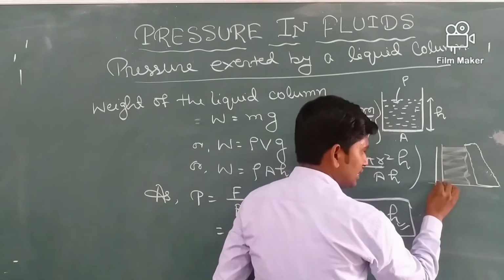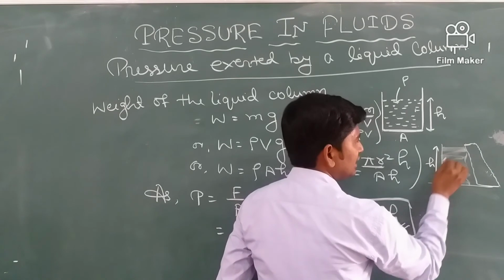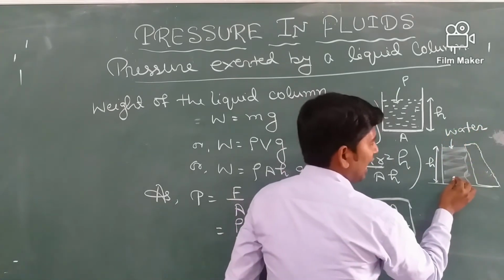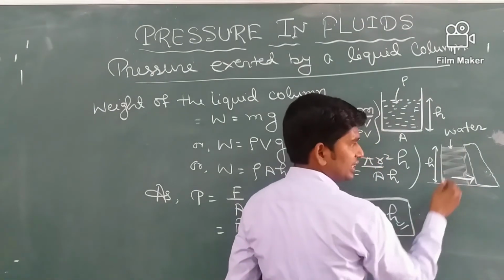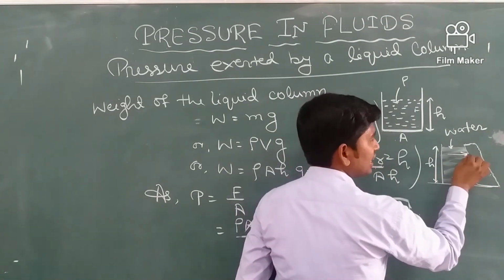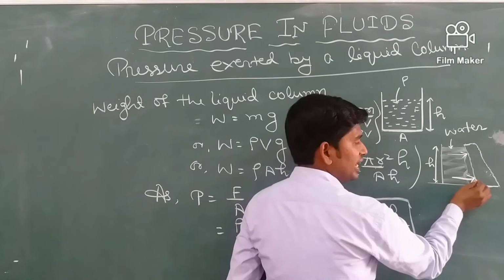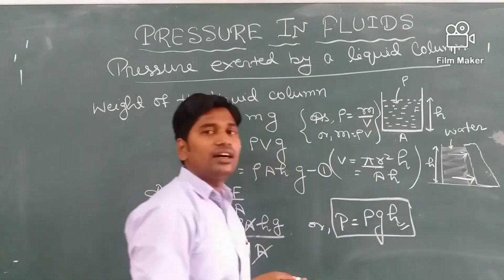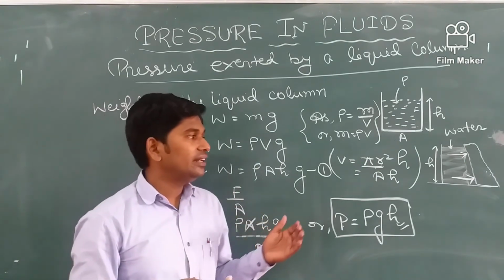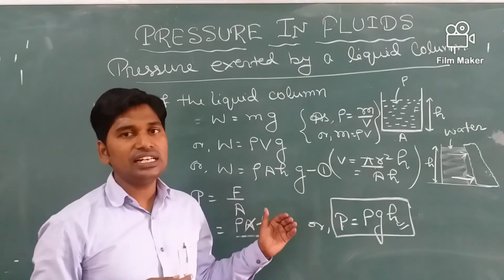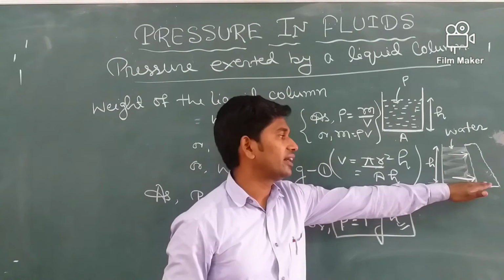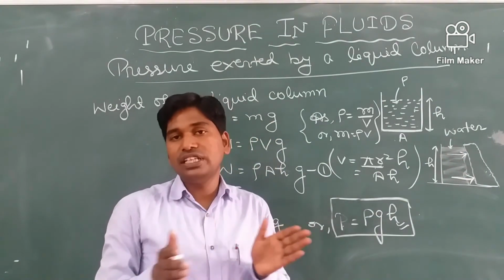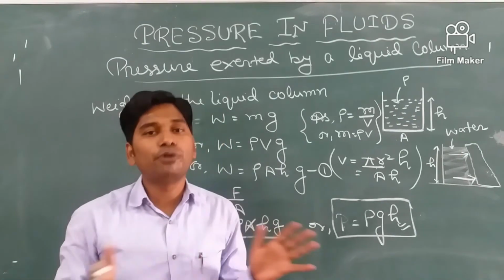Because as we see, this is the height and this is the dam water. At this place the pressure exerted is much more than the pressure exerted at the top. So the base is made so thick that it can bear such a huge pressure and will not break. That's why the base of the dams is made very broad.